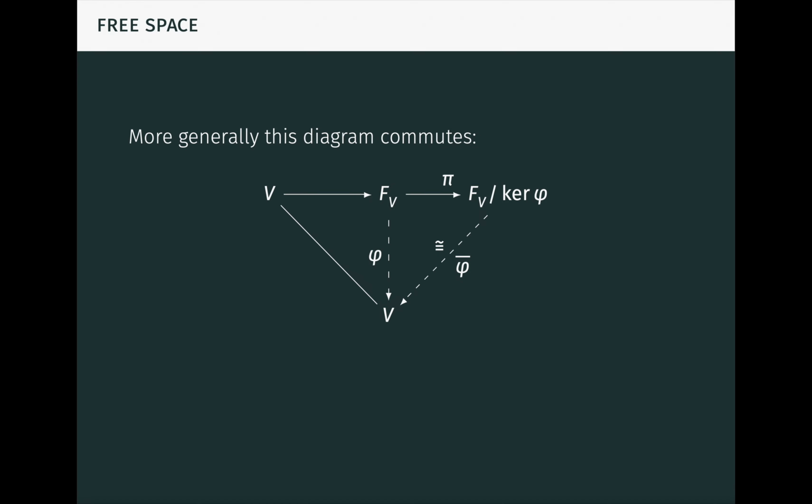This shows that any vector space can be recovered from a free space by taking a quotient. Of course, if we're willing to choose a basis B of V, then V is isomorphic to the free space on B, and we don't need to take a quotient. We note two additional facts before wrapping up.